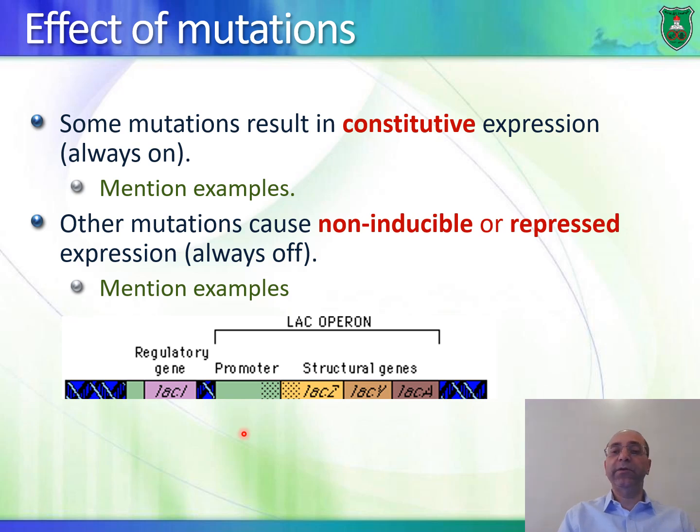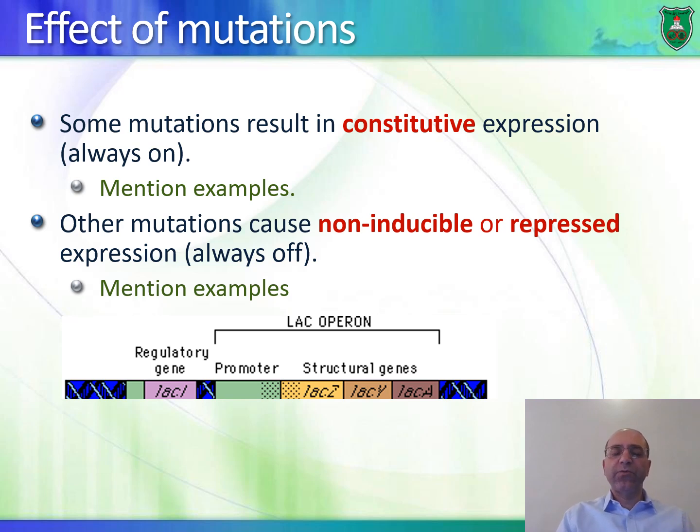There's another non-inducible mutation. So you have a mutation in the lac repressor gene itself, producing a protein that is constantly bound to the operator, even if there is lactose. And even if lactose is bound to the repressor, it doesn't release the repressor from the operator, so there will be no transcription whatsoever.